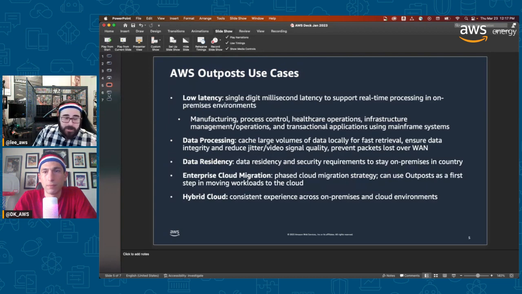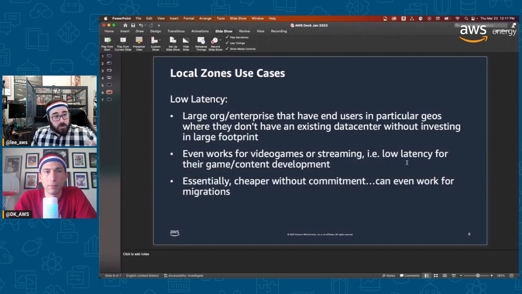Now, what's the happy medium in all of this? Local Zones come into play for many customers. So why is the Local Zone different in that case? Well, large orgs have server rooms or places like that. They also just have people off-site. They might not have an existing data center in a location where there's a lot of people doing work. This is basically how these existed originally. And without investing in a footprint, without standing up that kind of infrastructure, you can use a Local Zone. That's going to give you very low latency still and be closer to you without investing in that physical component. That's the differentiator. A Local Zone doesn't have that physical component for you, that server coming in.